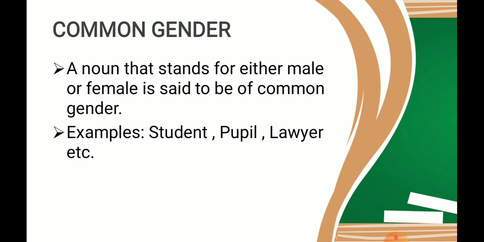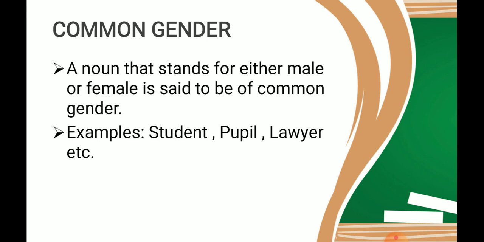Now let's move on to common gender. A noun that stands for either male or female is said to be of common gender. It means there are certain nouns of which we cannot decide the category, whether it is male or female, and they belong to both the genders. Like student: a student can be female, a student can be male, so it's a common gender. Lawyer: a lawyer can be a lady, a lawyer can be a gent, so it's common.